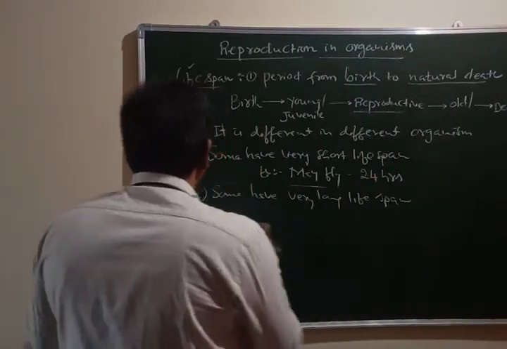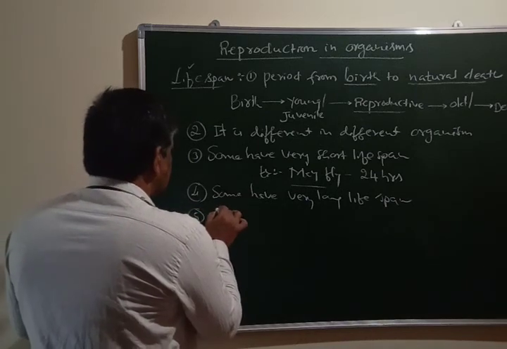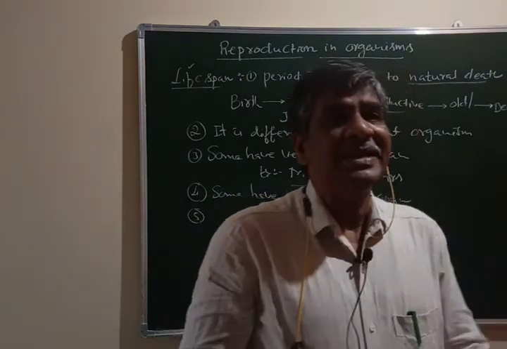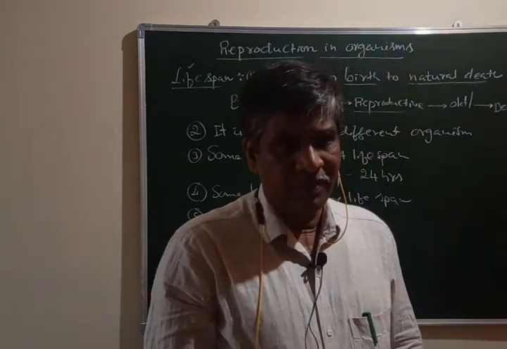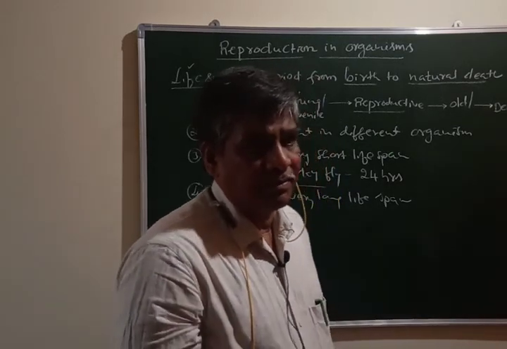Before that I will tell you one more thing: some organisms have a similar body size, but their lifespan will not be the same.